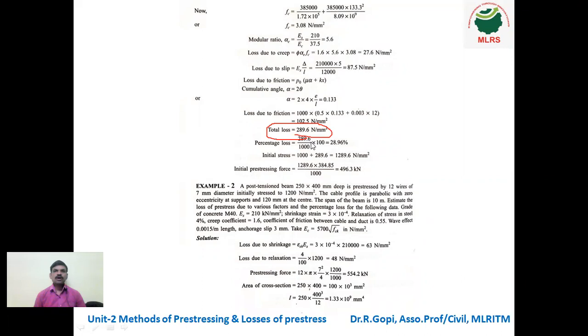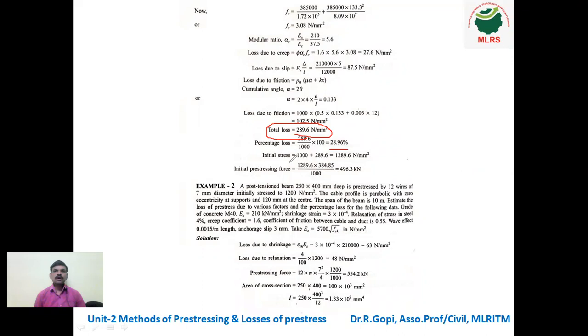Okay, so percentage of loss. How much percentage from this 1000 will be lost? 289.6 is lost. So the percentage of loss is equal to 289.6 divided by 1000 into 100. So finally we got 28.96%. So from this 1000 Newton per mm square, only 28.96% is lost due to these 5 types of losses.